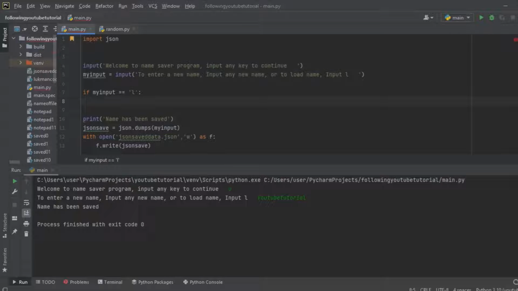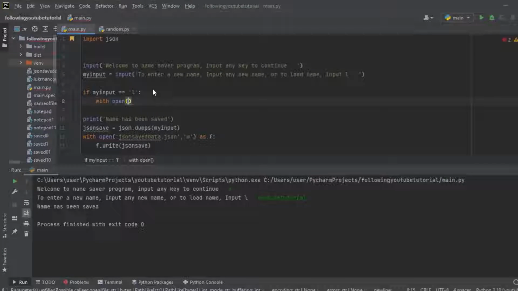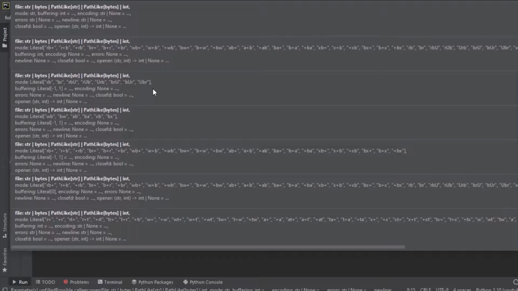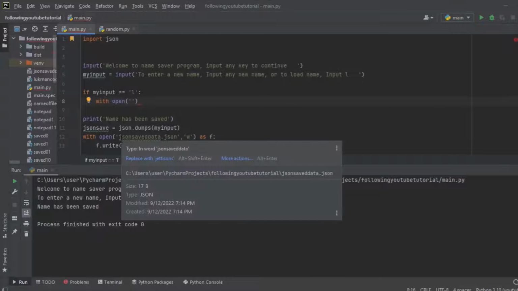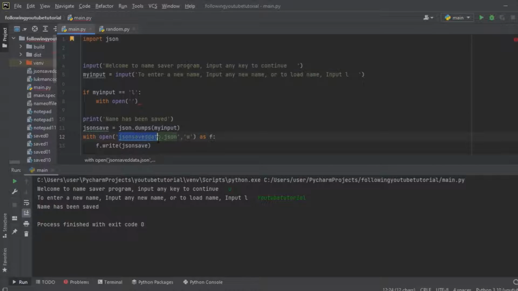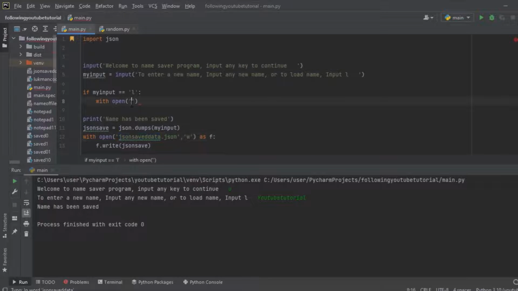We are going to write with open, apostrophe, and under this apostrophe we are going to write this JSON save data.